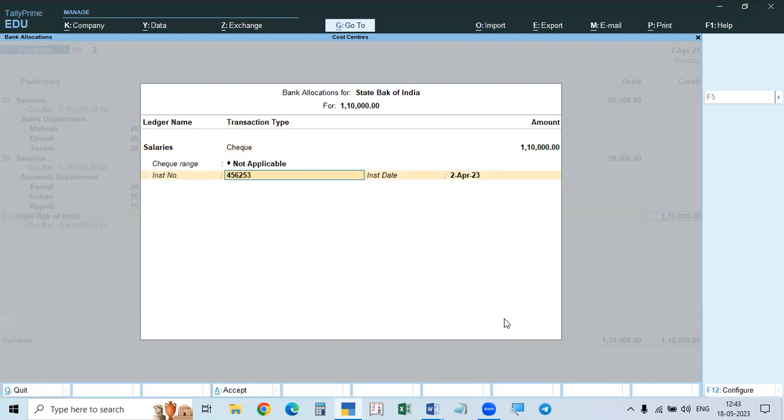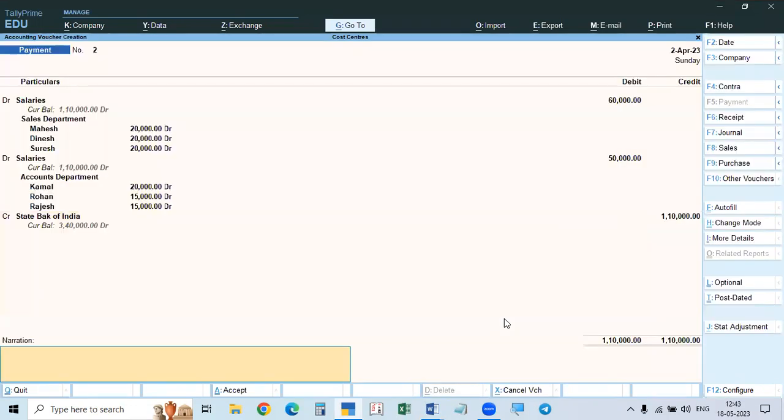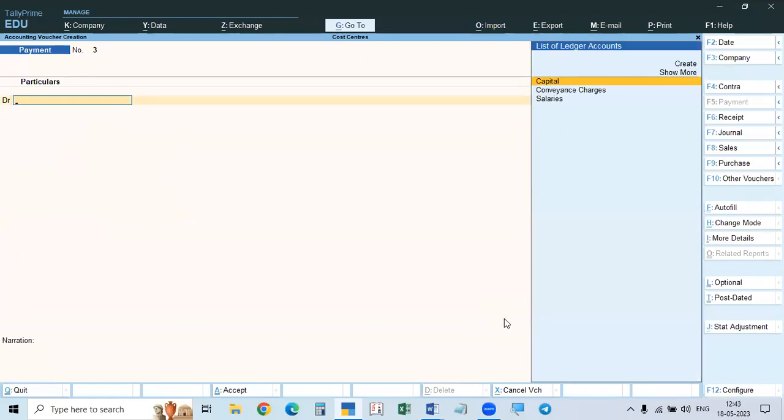There will be six digits in the check number. So we entered the check number, being salaries paid to the sales department and accounts department by check. We can create two separate entries, one for each category. We can also make one entry, but we made the entry for both categories in one voucher, and we have to give the expense twice, once for each category.